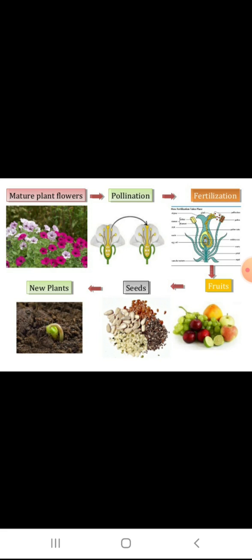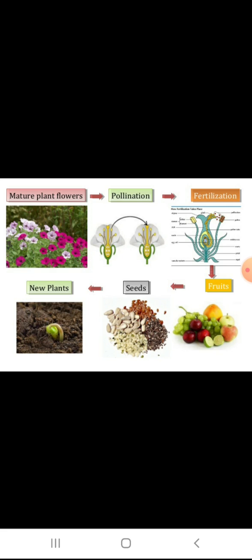So page number 149, they have given different parts of a flower. If you see, pollen grains, yellow color, small substances, and downside the ovary. Inside the ovary, one or more ovules are present, and here the style, the lengthy one, and the stigma at the top of the flower.